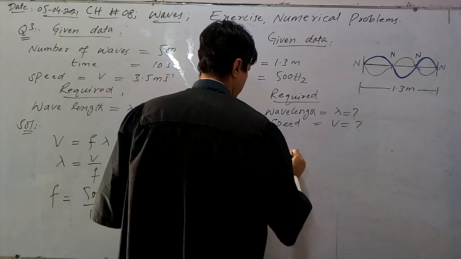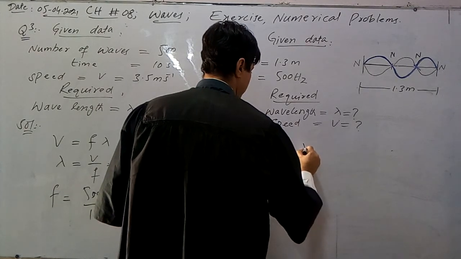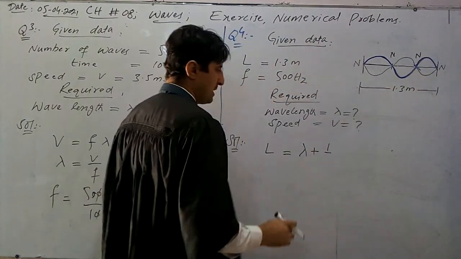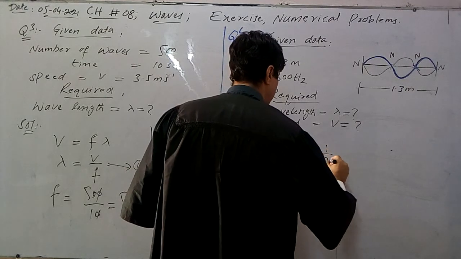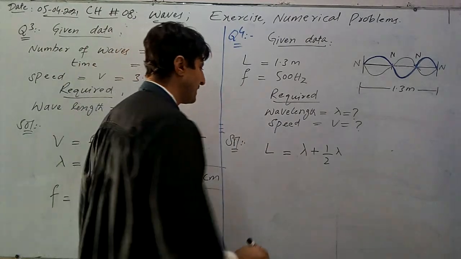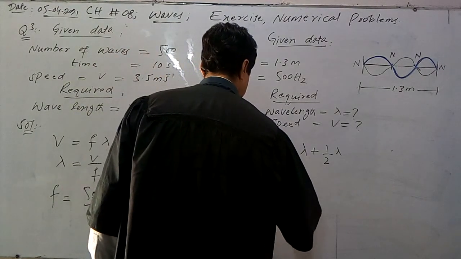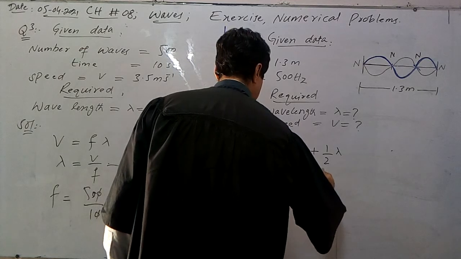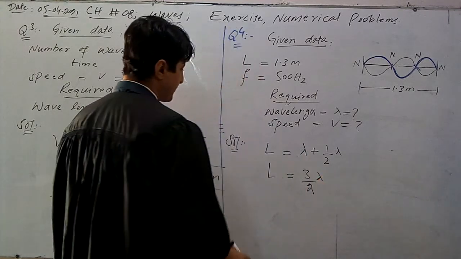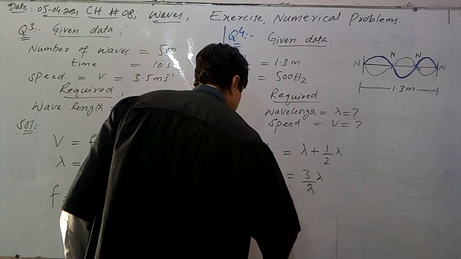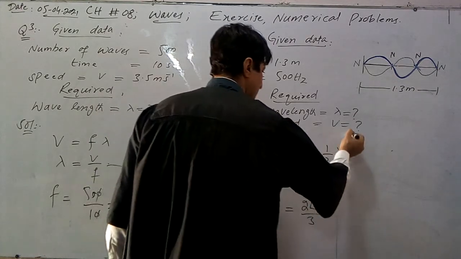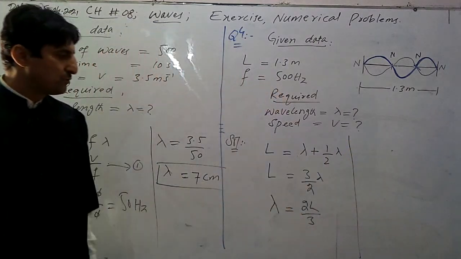So L equals one complete wavelength lambda plus the other one, which is half wavelength. For half wavelength we write 1 divided by 2 lambda. So lambda plus 1 divided by 2 lambda, by calculating this we get L equal to 3 divided by 2 lambda. Clear? Now from this we can calculate lambda equal to 2L divided by 3.